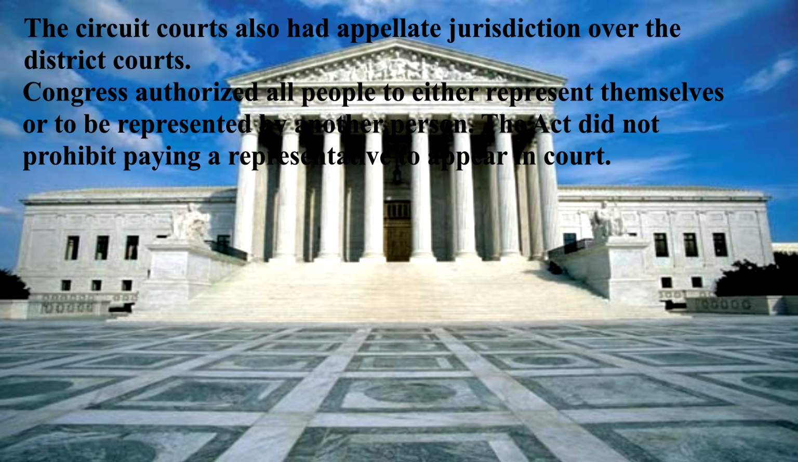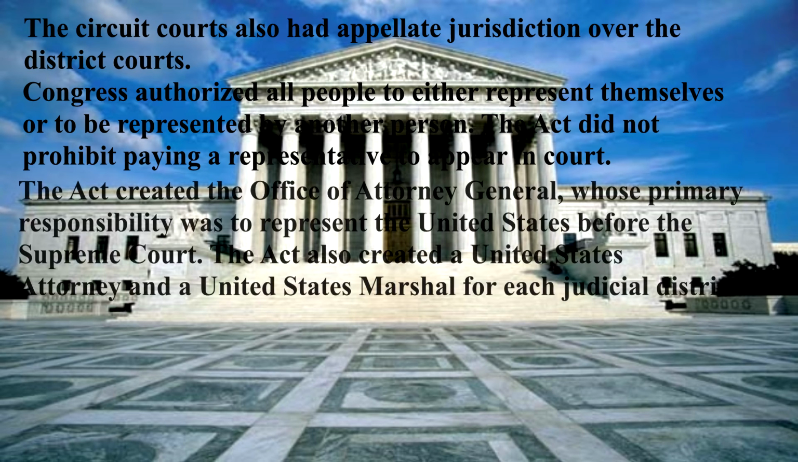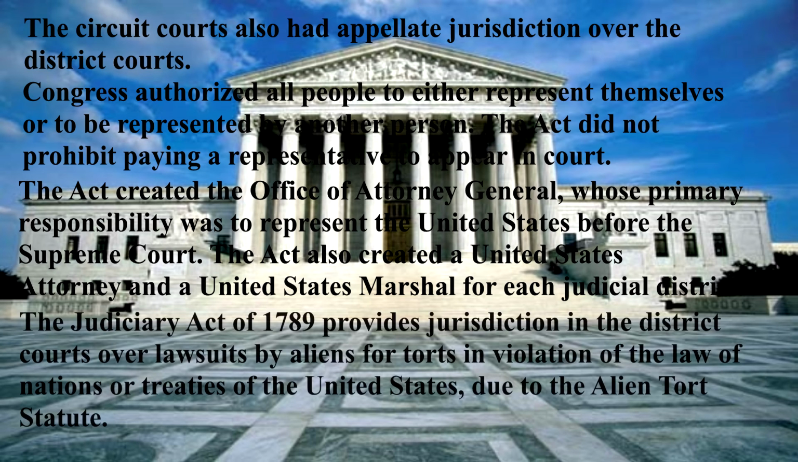Congress authorized all people to either represent themselves or to be represented by another person. The act did not prohibit paying a representative to appear in court. The act created the office of Attorney General, whose primary responsibility was to represent the United States before the Supreme Court. The act also created a United States Attorney and a United States Marshal for each judicial district.